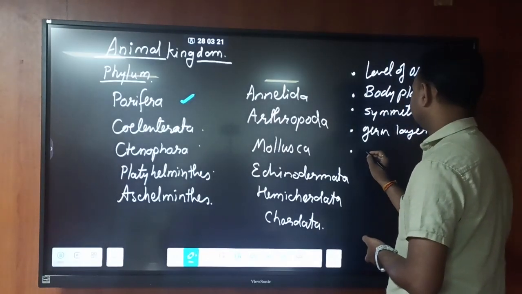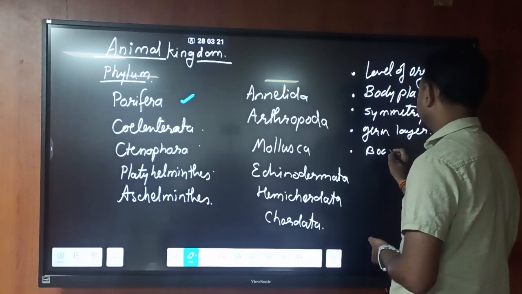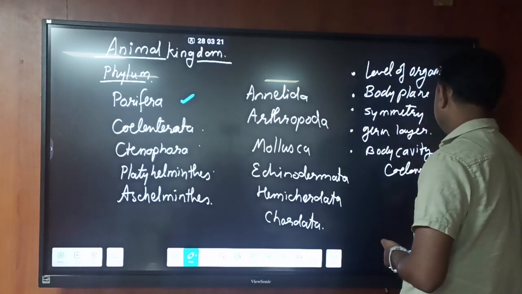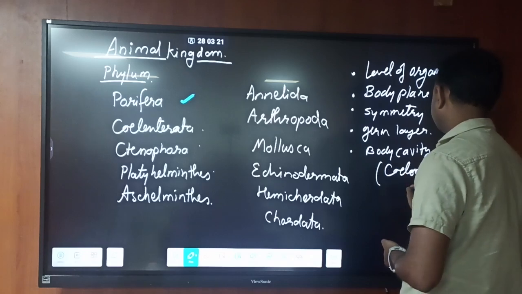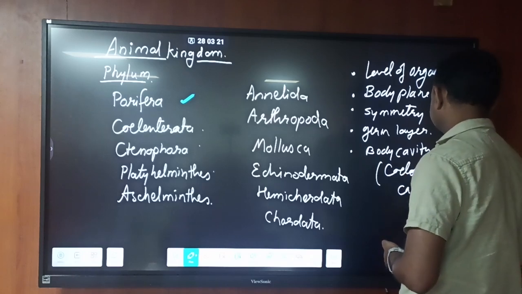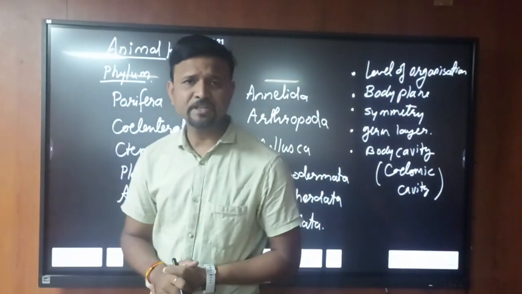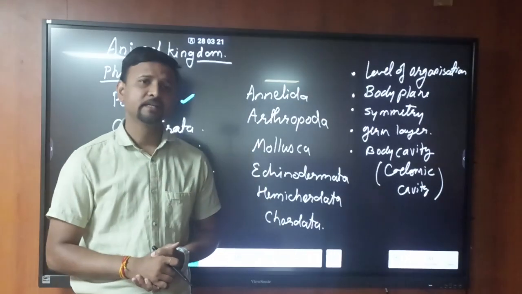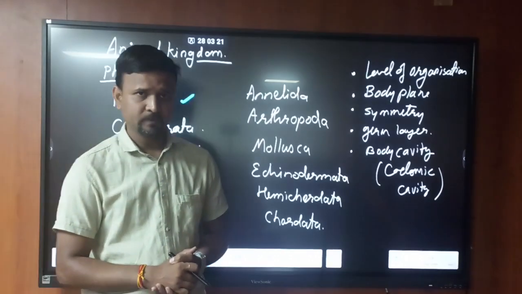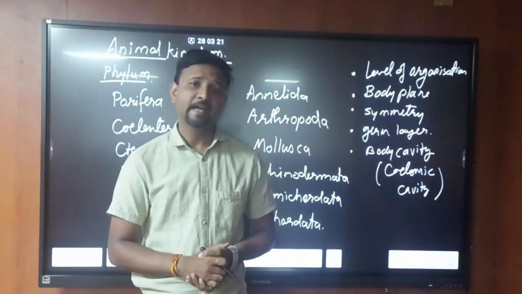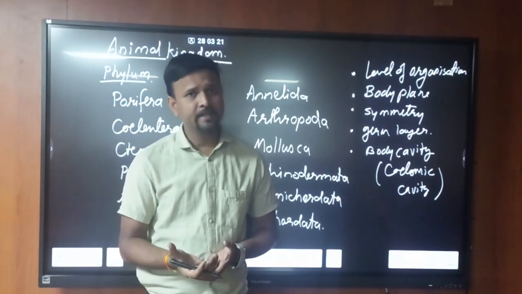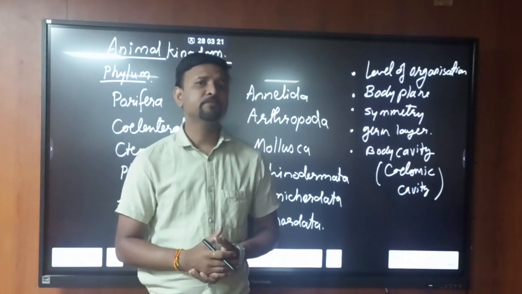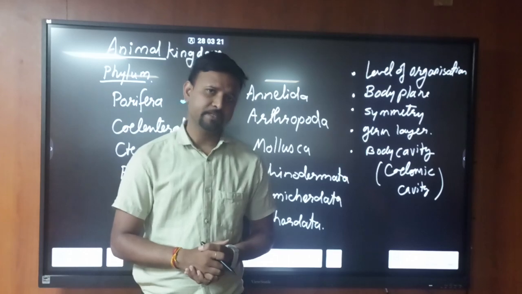The fifth criterion is body cavity, called the coelomic cavity, or coelom. The coelom is derived from mesoderm only. Organisms that have mesoderm may or may not have the cavity.